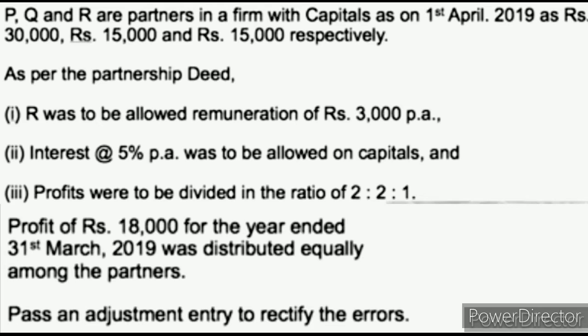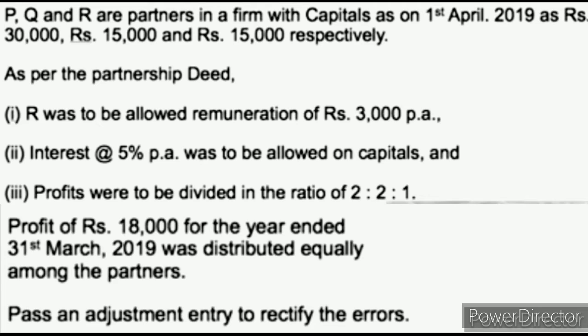As per the partnership deed, R was to be allowed remuneration of rupees 3,000 per annum, interest at 5% per annum was to be allowed on capital, and profit was to be divided in the ratio of 2:1. Profit of rupees 18,000 for the year ended 31st March 2019 was distributed equally among the partners. Pass an adjustment entry to rectify the errors.